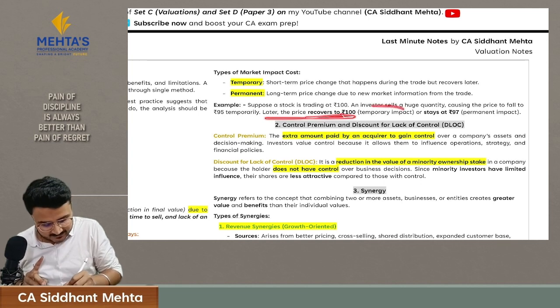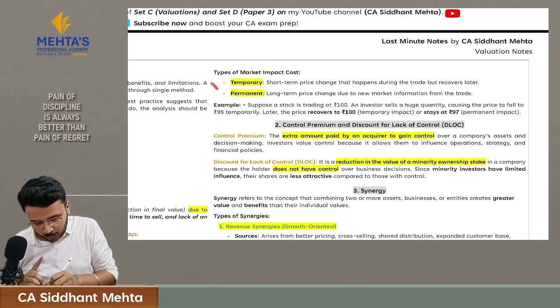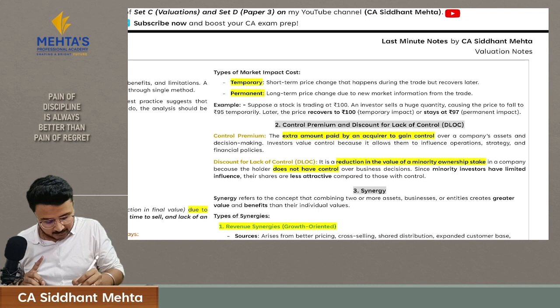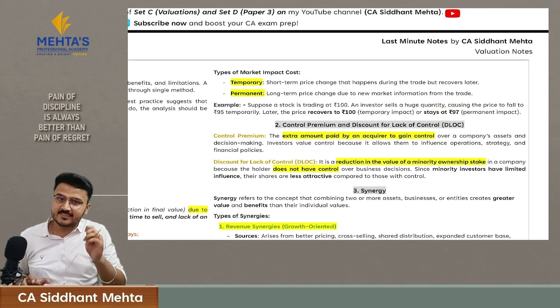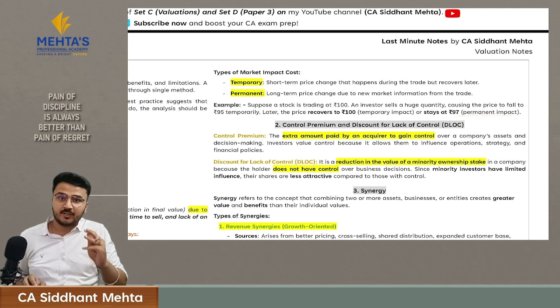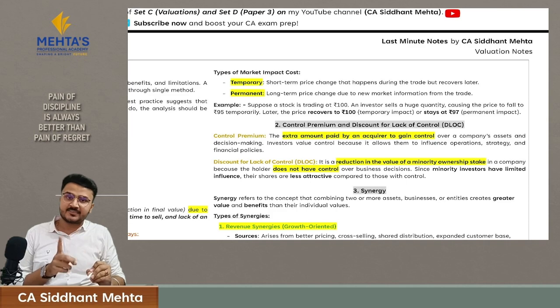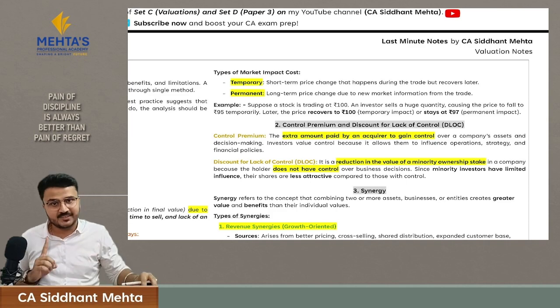So here you can see there was a temporary impact. The price dropped, but again it recovered. So if this situation happens, it is called temporary. But if your price stayed at 97, then we can say that there was a permanent impact of 3 rupees. So these are the two types of market impact cost. One is temporary, one is permanent.